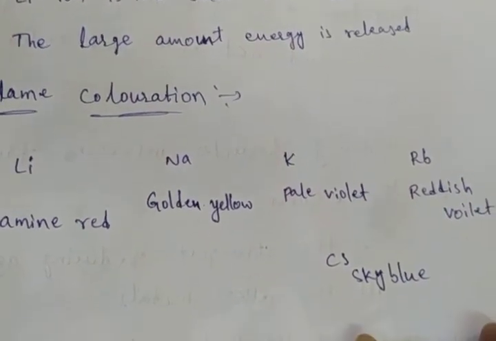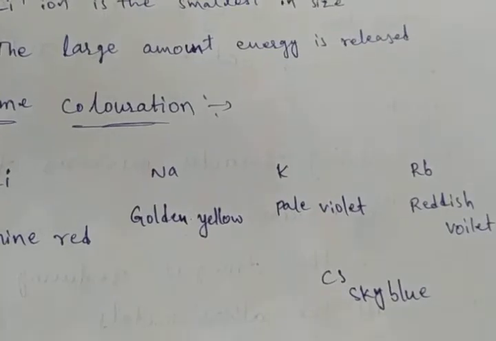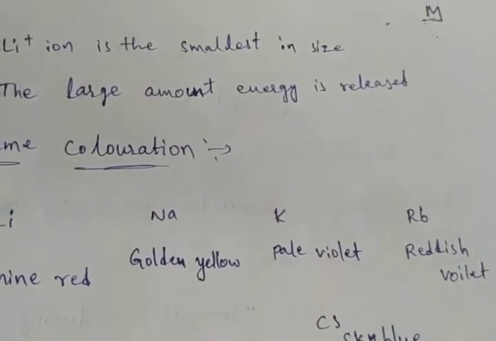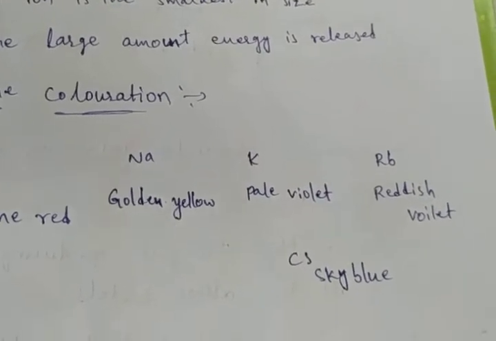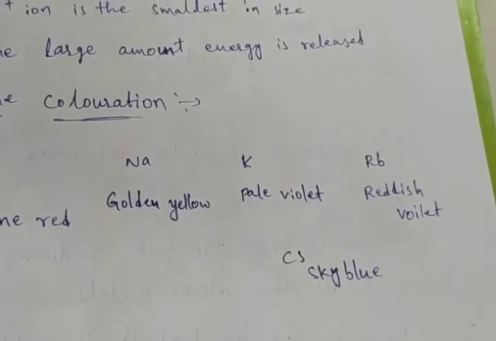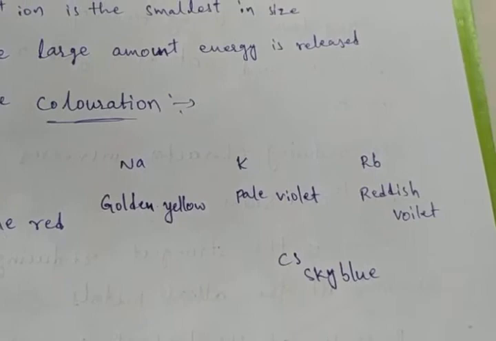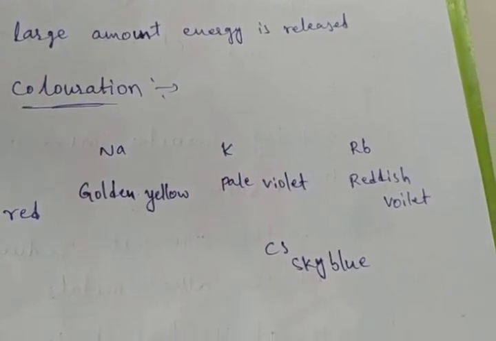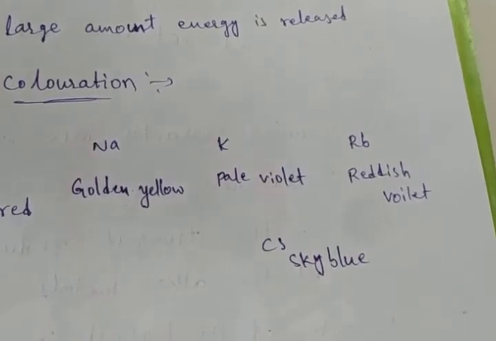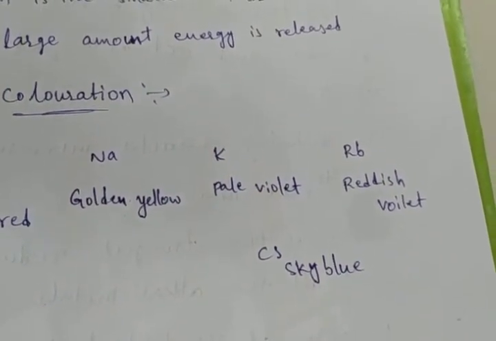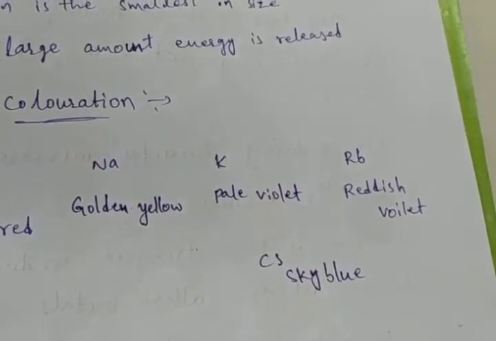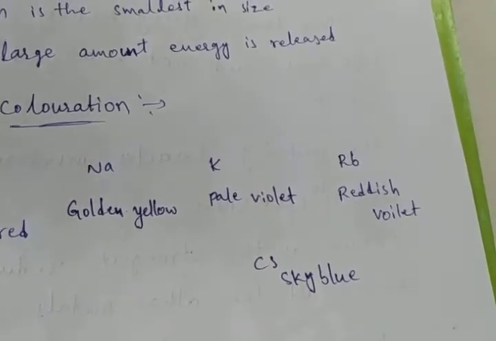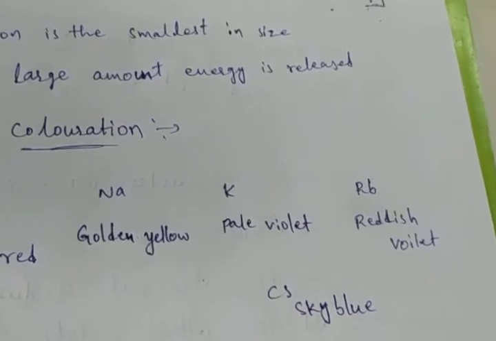So their character is not constant. When energy is supplied to these elements in their salts, especially chlorides, due to their volatile character, the electrons in their valency shell get excited to a higher energy state. When these electrons jump back to the ground state, they emit energy in the form of radiations which fall in the visible region, imparting a characteristic colorization to the flame.